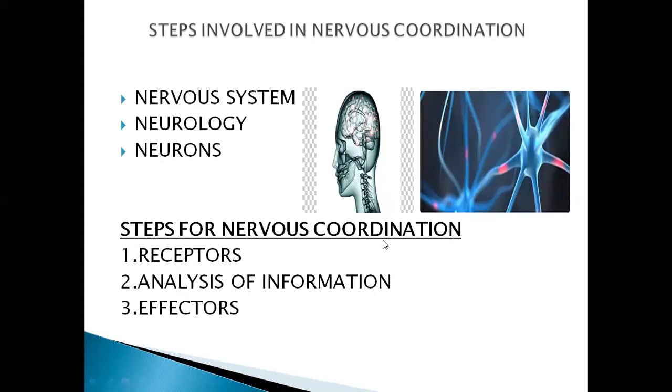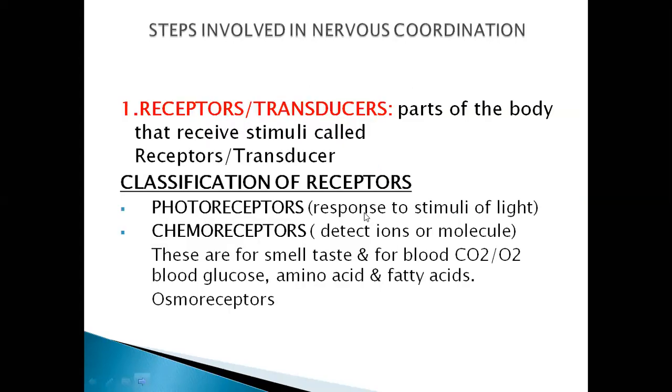Here are three steps: receptors, analysis of information, and effectors. So let's start from here, the receptors. Receptors or transducers are parts of the body that receive stimuli. Now, you must know about the stimuli. What is stimuli? Any detectable change from the environment is known as a stimulus. And receptors are the organs that are responsible to detect this stimuli.